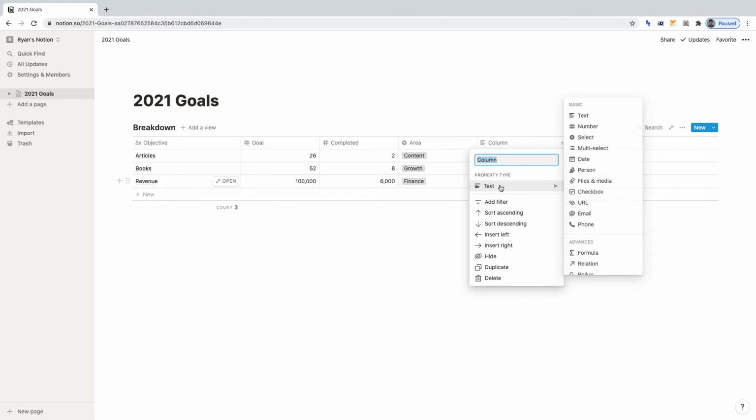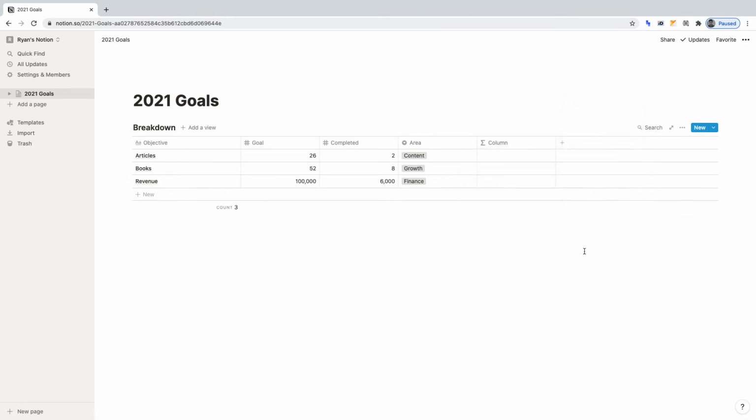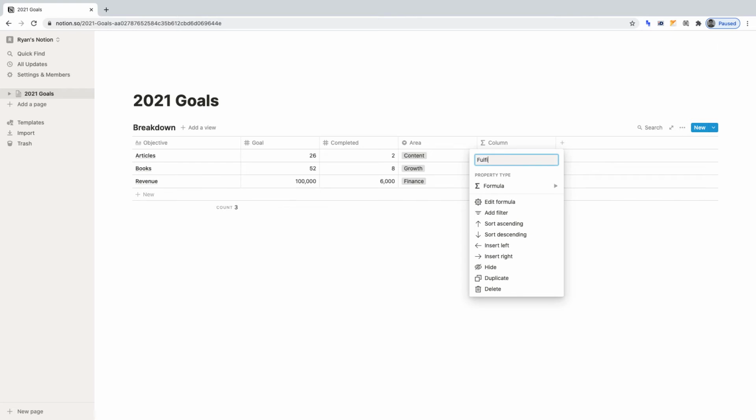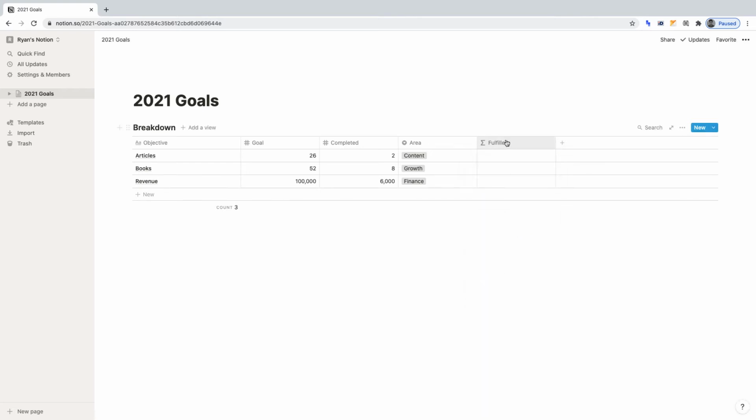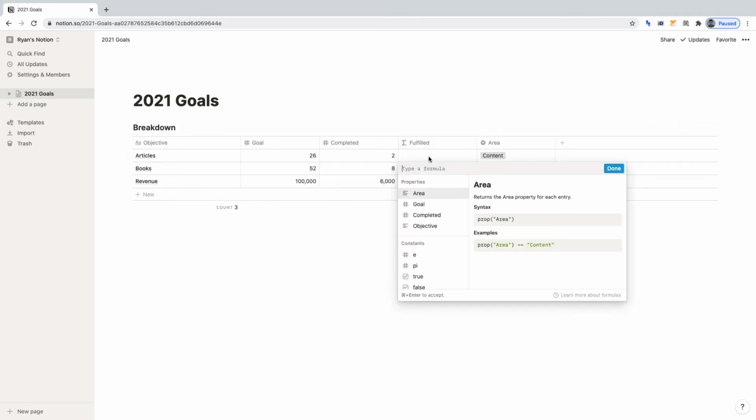Change the column type to Formula, and let's rename the column to Fulfilled. And let's move the column in between completed and area. Click into the first cell to begin the formula. We begin with round, and you can find it either by typing it in or looking under functions.